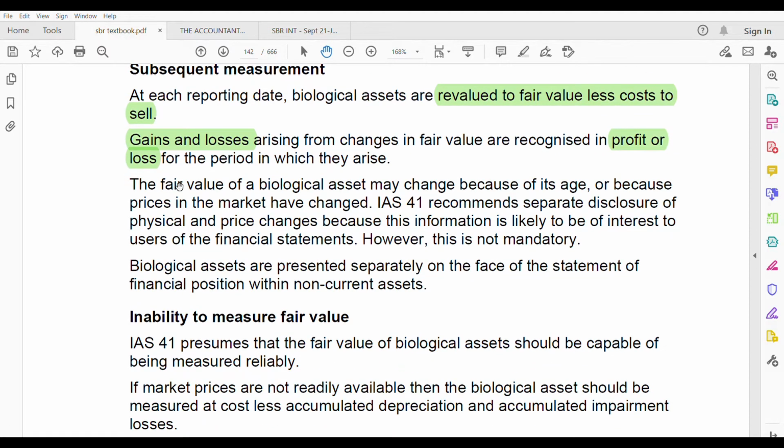The fair value of a biological asset may change because of its age or because the prices in the market have changed. IAS 41 recommends separate disclosure of physical and price changes because this information is likely to be of interest to the users of the financial statements. However, this is not mandatory. They recommend separate disclosure because they think this information might be useful for users, even though it is not mandatory.